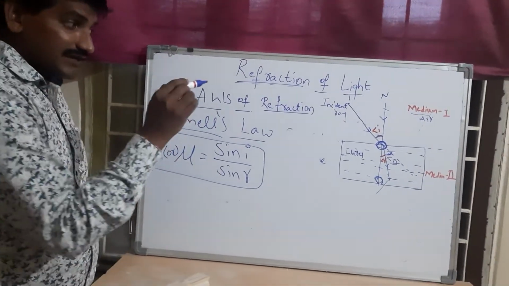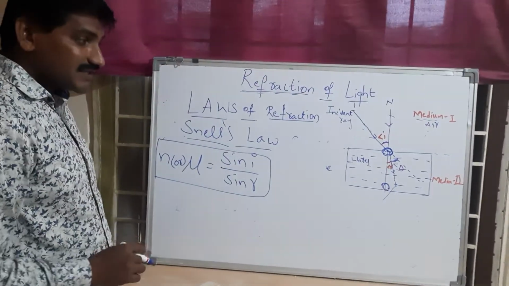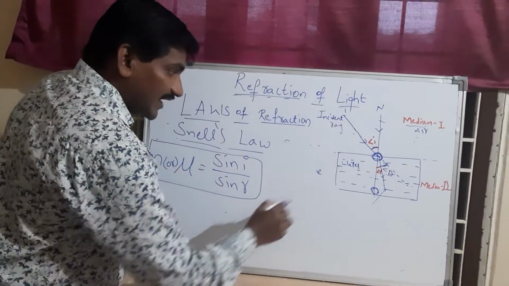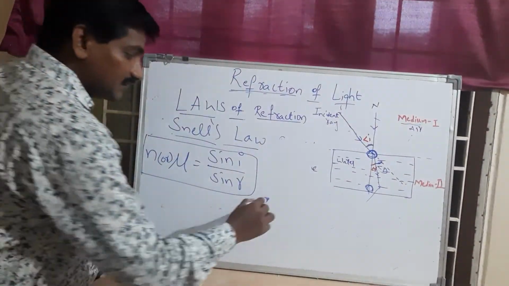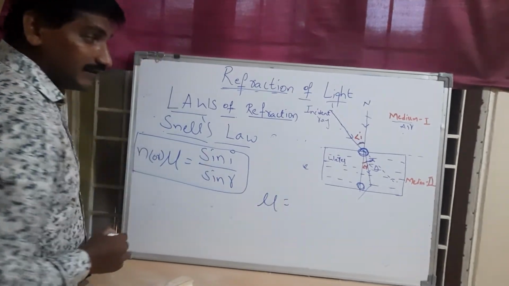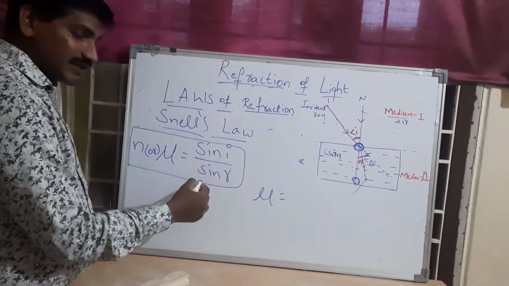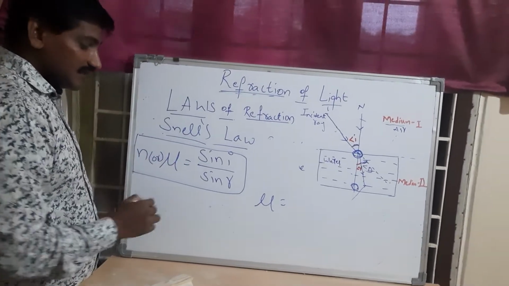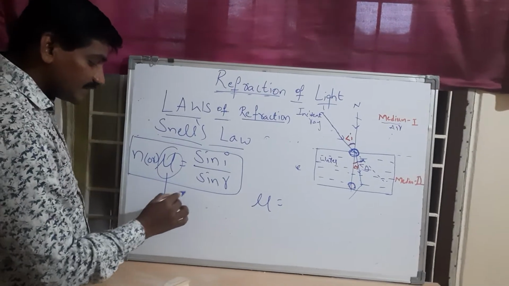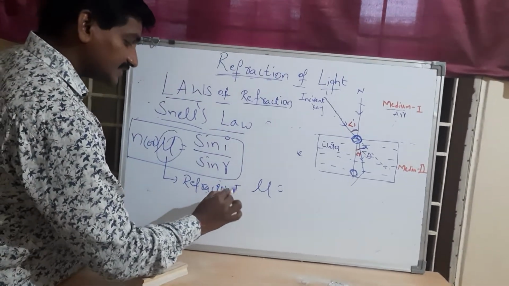Again, in terms of the velocity of light also we can describe the second law. This is up to here Snell's law, the second law, and this mu is called the refractive index.